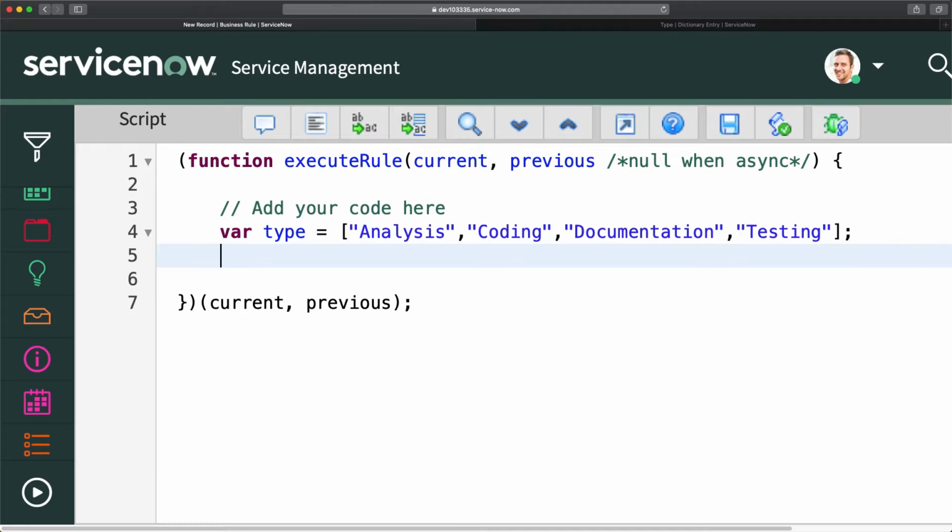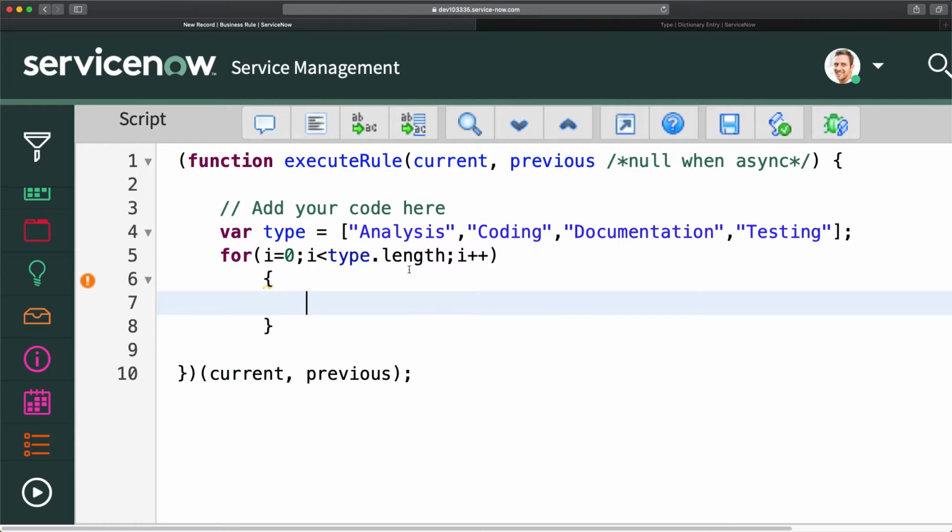We can't just create one record, because we have to use a loop. In that case, we will use a for loop. So I will do i equal to 0, semicolon, i less than type dot length, and then I can do i plus plus.